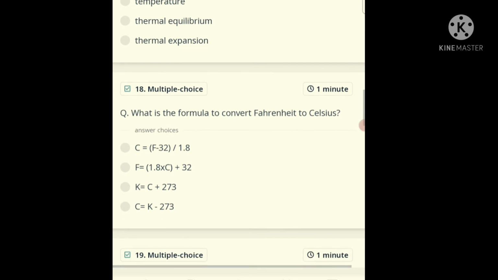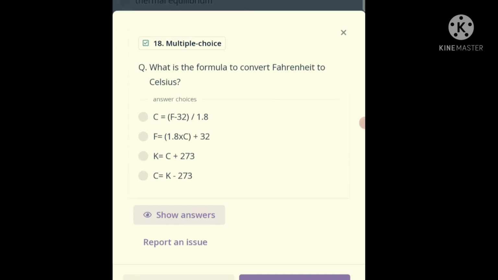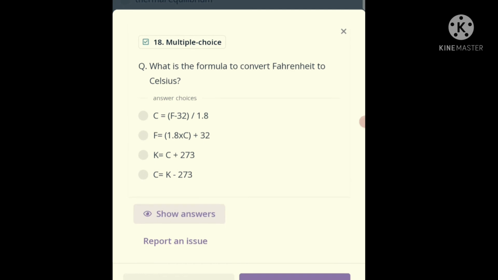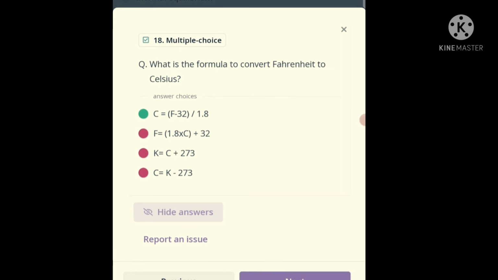Now the next question is question number 18. What is the formula to convert Fahrenheit to Celsius? And the options are: C is equal to F minus 32 divided by 1.8, F is equal to 1.8 into C plus 32, K is equal to C plus 273, C is equal to K minus 273. And the correct answer is option A, C is equal to F minus 32 divided by 1.8.